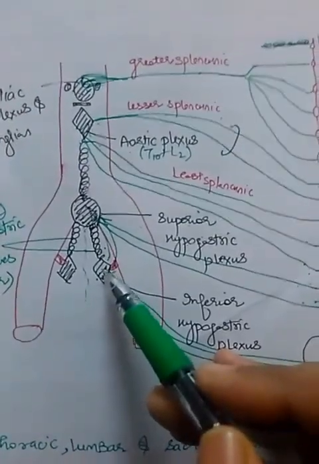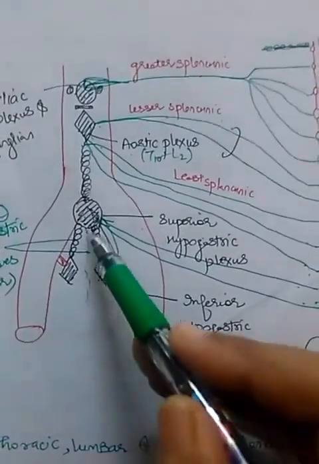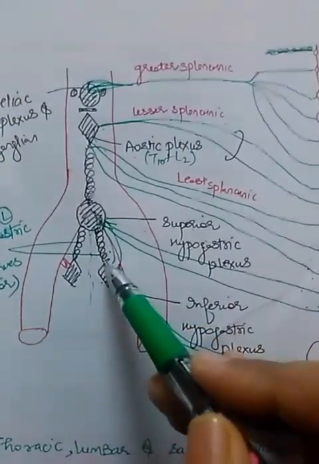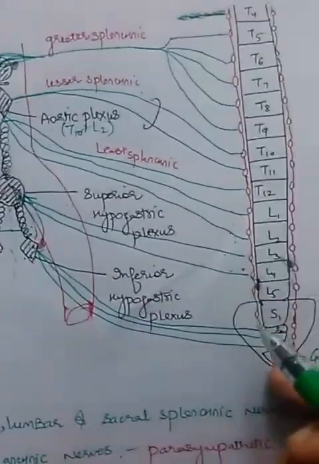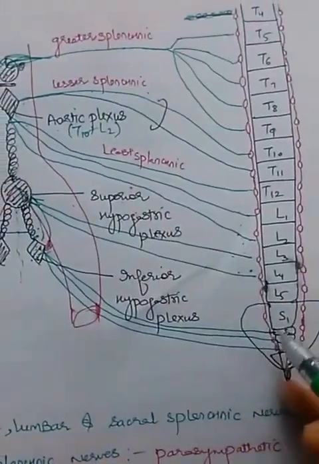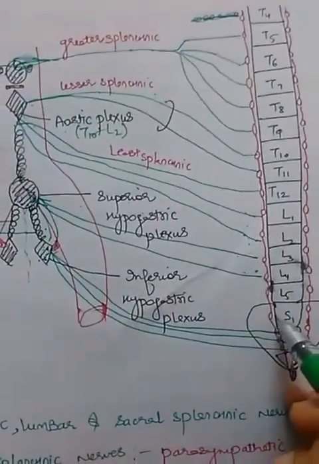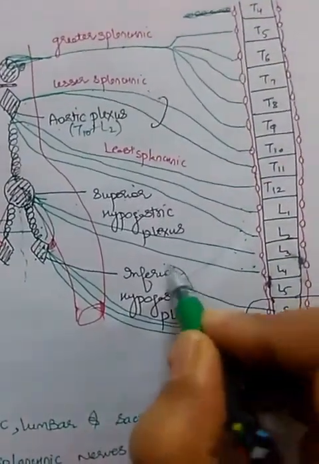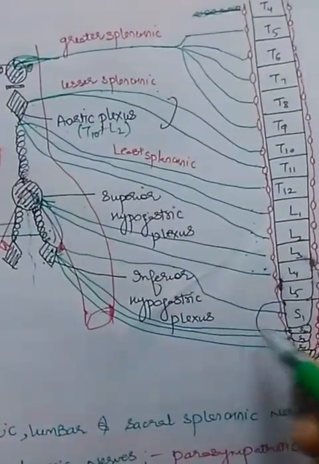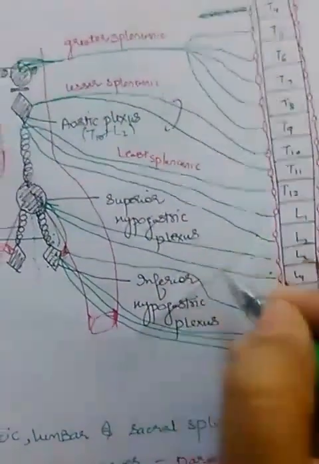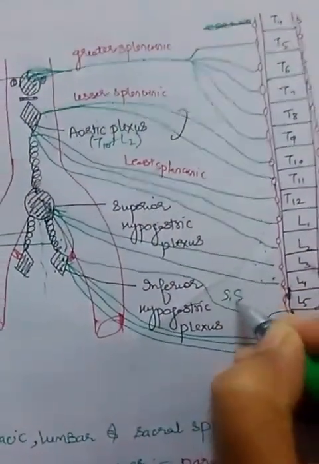It is formed by the hypogastric nerves here, along with the pelvic splanchnic nerves, which are parasympathetic, and this S1 component, that is, the sacral splanchnic.